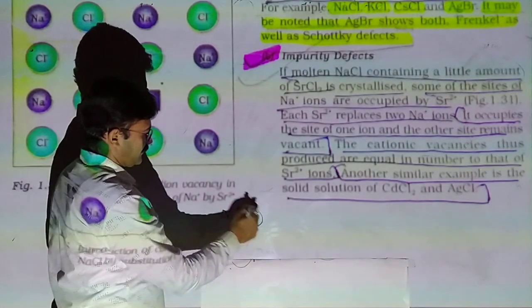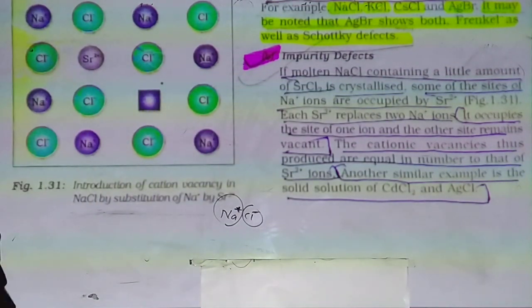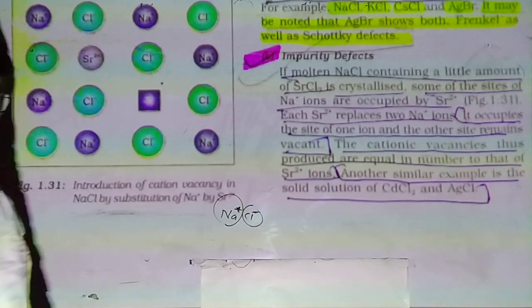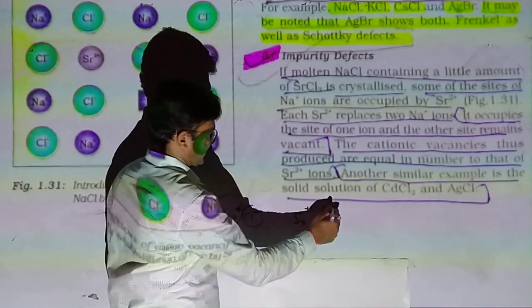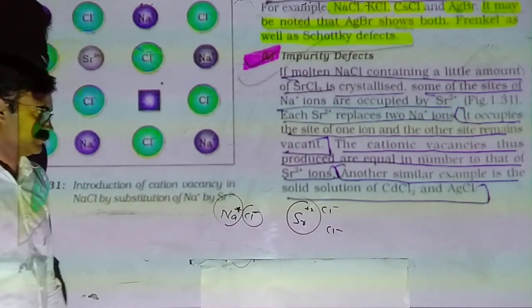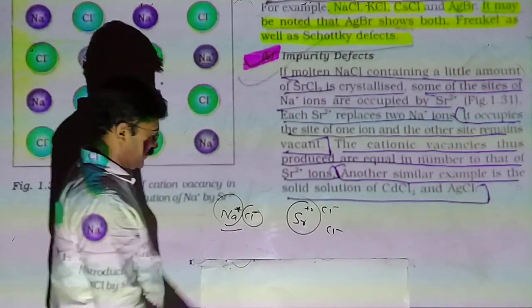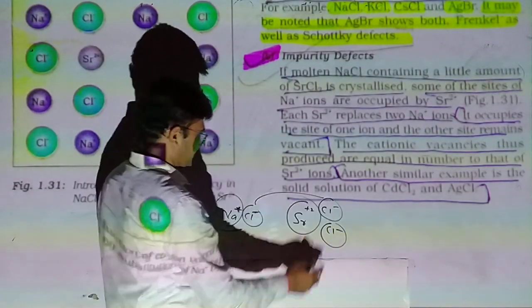NaCl માં જેટલા પોઝિટિવ રેડિકલ્સ છે એટલા જ નેગેટિવ રેડિકલ્સ છે. રેશિયો 1:1 છે. It is neutral by charge. Number of positive ion, number of negative ion, both are same. In strontium chloride, charge of strontium is +2. Here charge of sodium is +1. In both the crystals, chloride is common.